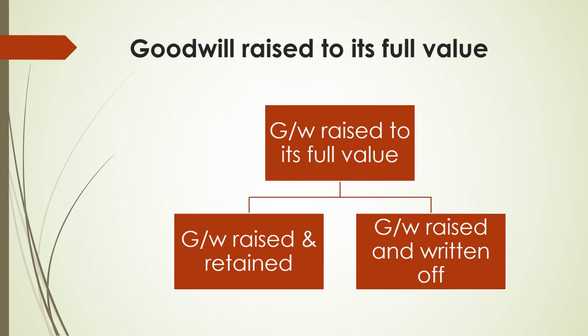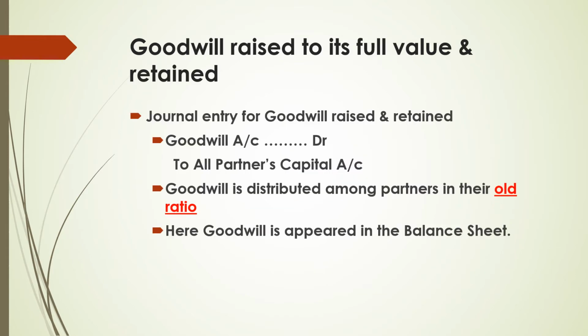In this method, either goodwill is raised and retained in the business, or goodwill is first raised and then immediately written off. The journal entry for goodwill raised to its full value and retained in the business is goodwill account debit to all partners' capital accounts. In this case, goodwill is distributed among all partners in their old ratio. Here, goodwill appears in the balance sheet.